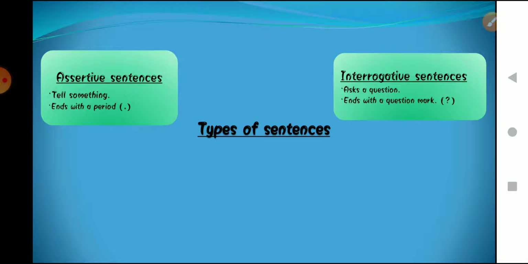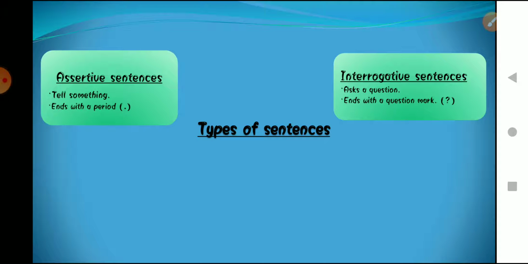What are interrogative sentences? In interrogative sentences we basically ask questions. Interrogative sentences are those sentences which are framed in the form of questions, like what are you doing, what is your name, why are you going there, where were you? These types of sentences, where we are asking a question to a particular person or to a group of people, are known as interrogative sentences.